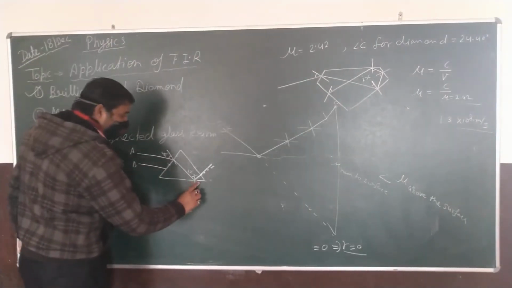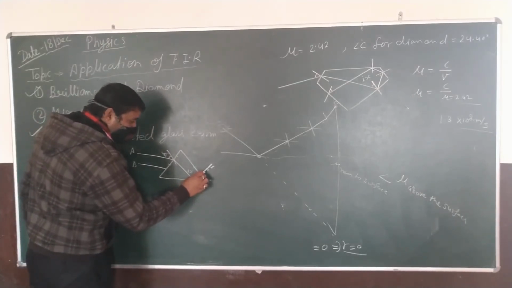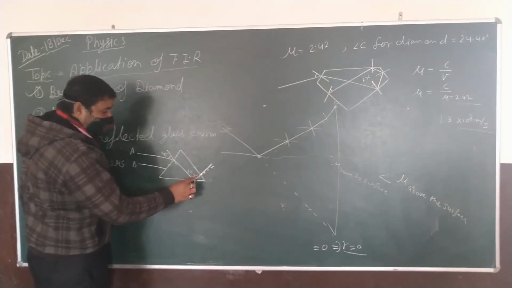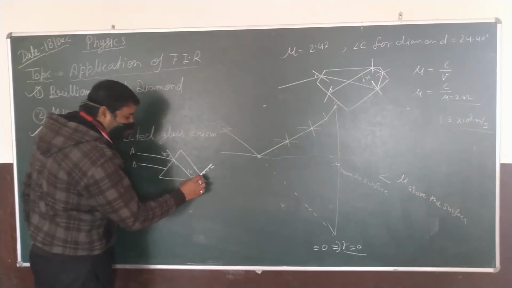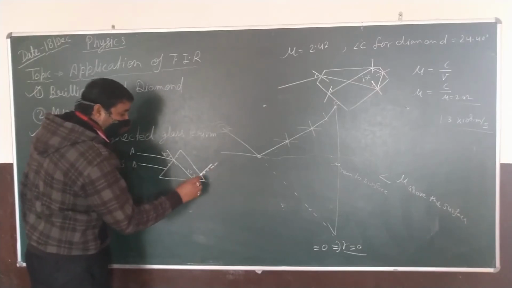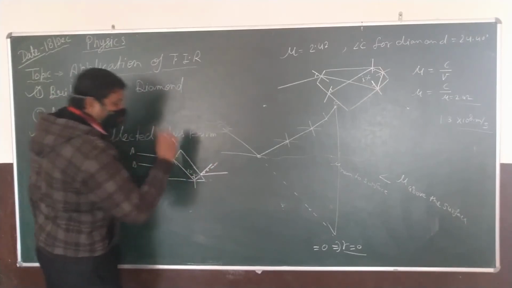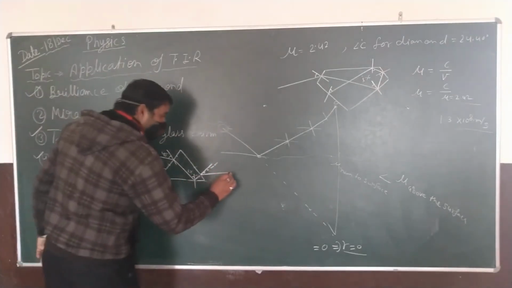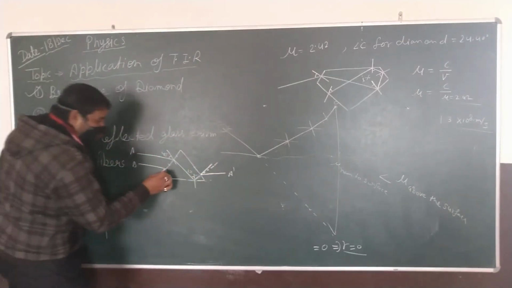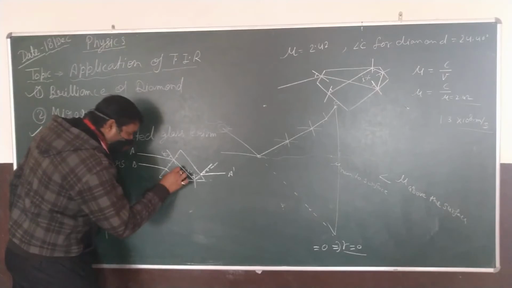Now when the light is reflecting at this point, it is observed that the angle of incidence is smaller than the critical angle. Therefore, the initial path of light is this, so it bends away from the normal and moves in this direction. This is A dash. And here the same procedure is followed by the light. And this is the normal.